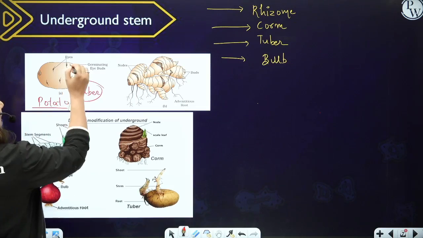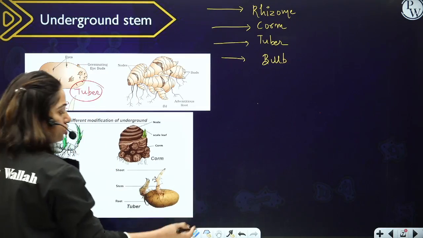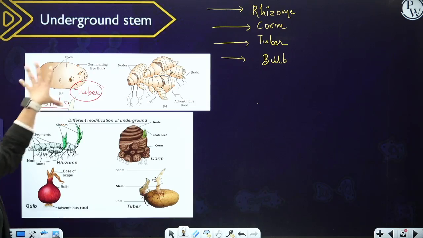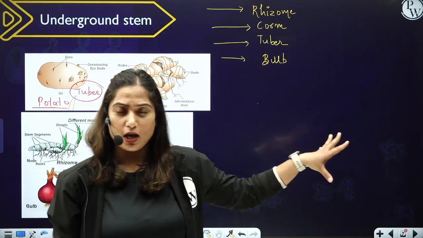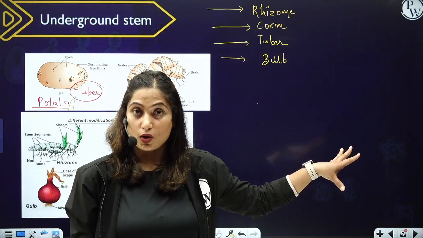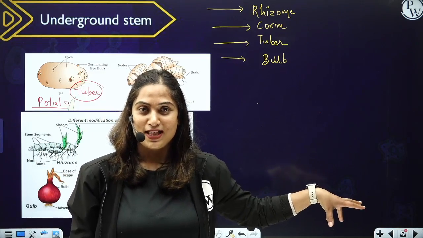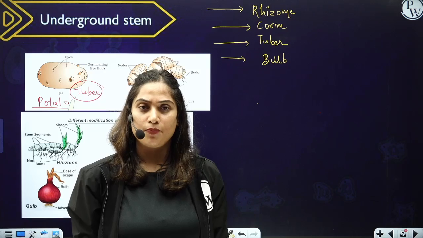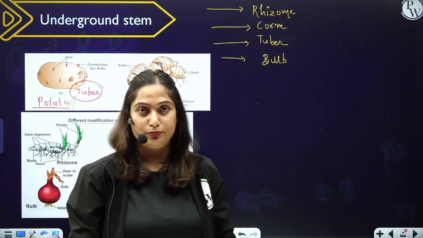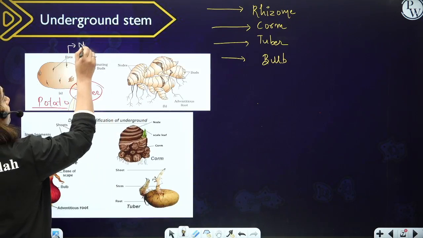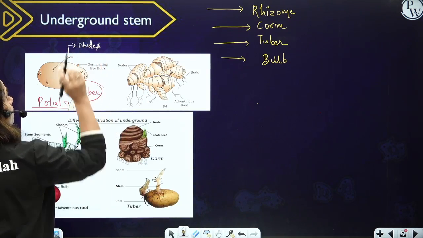And the eyes on the potato, this question often comes. Obviously, as potato is an underground stem, it must be having nodes, right? And wherever there are nodes, there will be axillary buds. So what are the eyes of potato? These eyes are the nodes present on the underground stem.